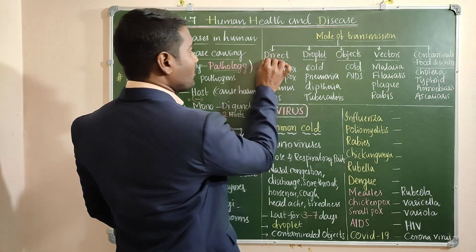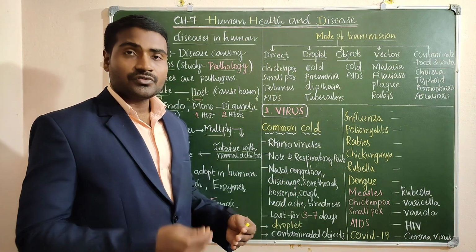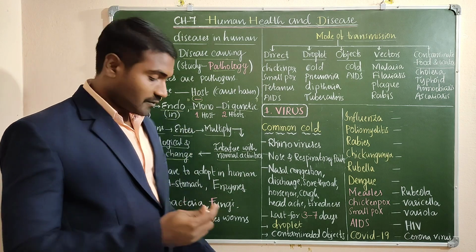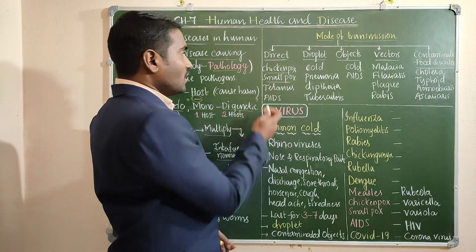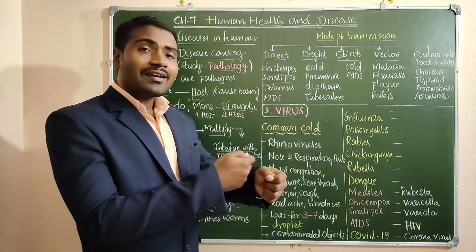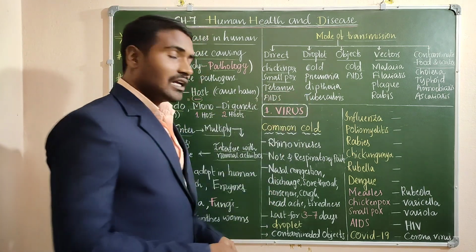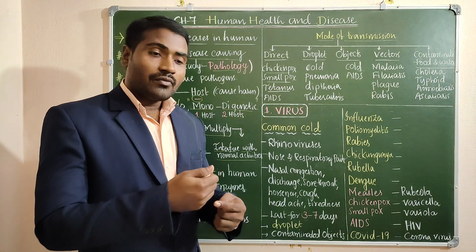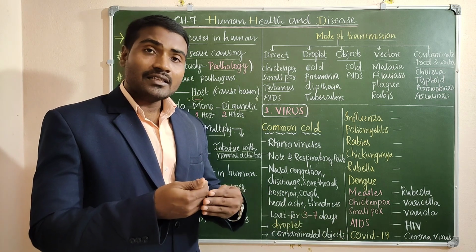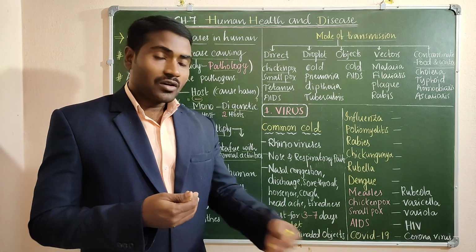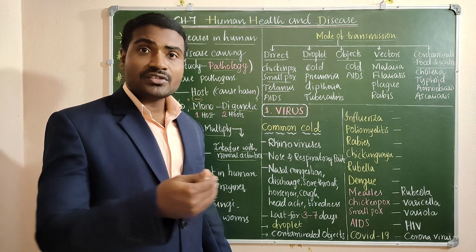Okay, so we can see some of the diseases transmit by direct contact. When we touch the body, physical contact, we get the diseases. The diseases which spread by direct contact are chickenpox, smallpox. These may transmit by normal physical contact. And tetanus is a disease we also get directly, but when we fall down and an injury happens, it transmits from the soil. So the bacteria Clostridium tetani directly enters from the soil to our body. So that is a direct contact with soil.